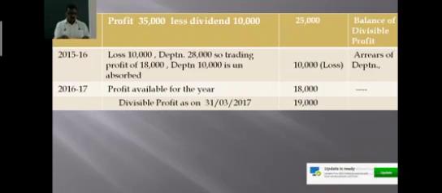You can see here an example: declaration of dividends of the company out of the company's reserves, or out of the accumulated surpluses, or out of the accumulated profits.